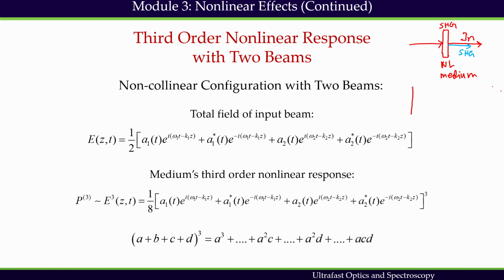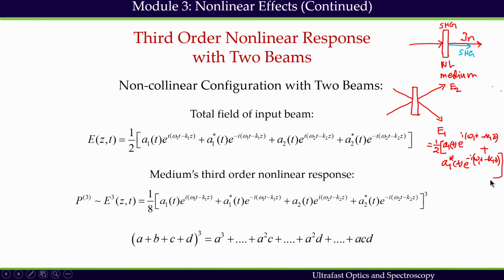So I have this medium and one input beam going this way, another input beam going this way, and I can write these input beams in complex notation as E1 and E2. E1, if it is the real field, I can write as half of A1(t), that is the envelope function, e to the power i(omega 1 t minus k1 z), plus A1 star(t) e to the power minus i(omega 1 t minus k1 z).